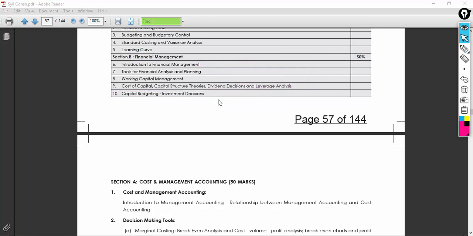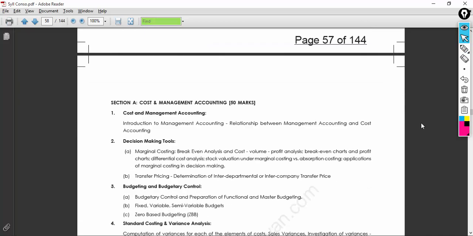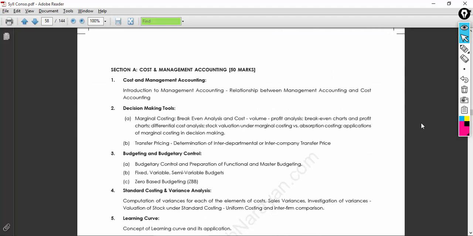Okay. So with that, if you go to the subtopics under each of these, under the cost and management accounting, you have the very basics of management accounting. What is management accounting, how it works, how it is differentiated between management accounting and cost accounting. That differentiation needs to be understood.